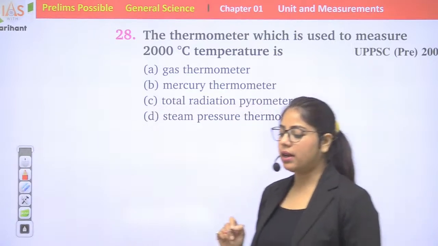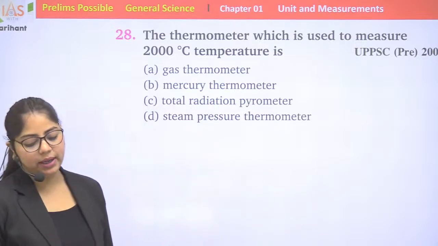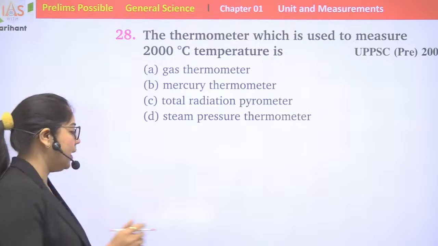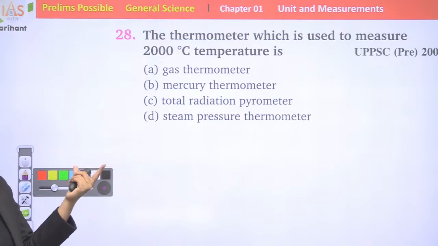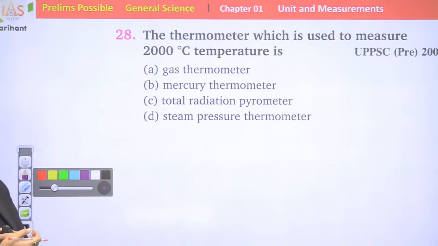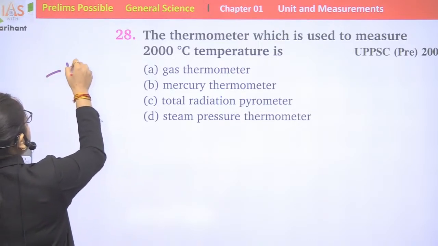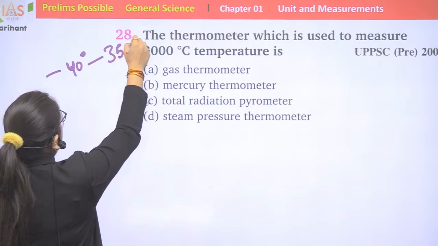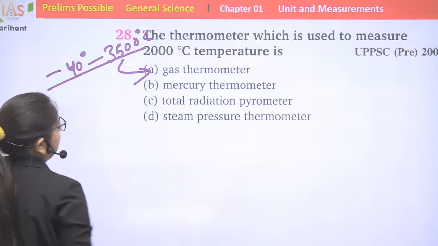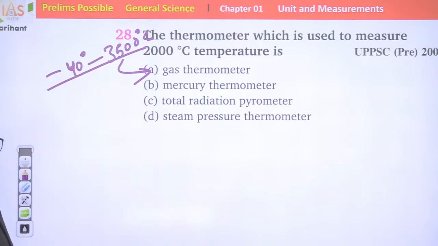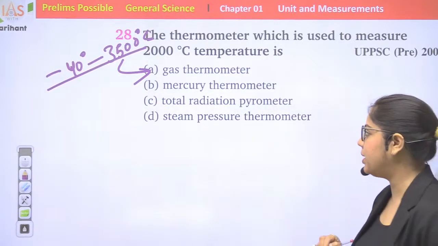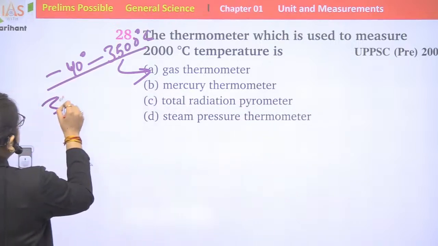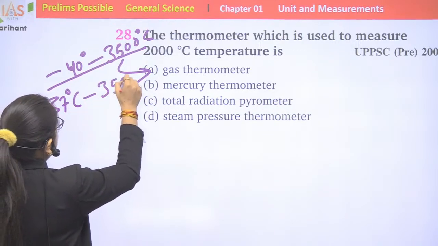Option A, gas thermometer, has a temperature range of minus 40 degrees to 3500 degrees Celsius. The mercury thermometer has a temperature range of 37 degrees Celsius to 356 degrees Celsius.